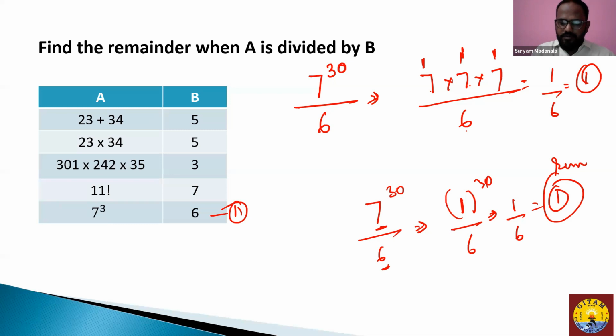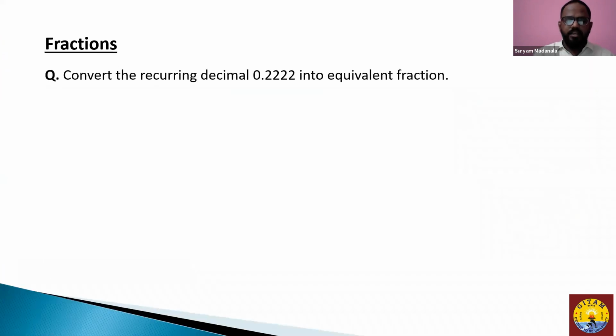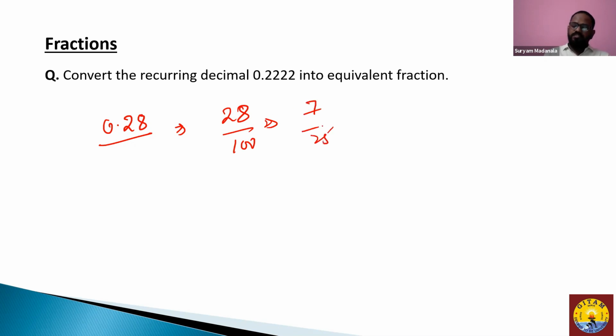Now let's see how to convert decimals into fractions. You will get a question straight away saying that a decimal has to be converted into an equivalent fraction. You won't get an easy decimal. It will mostly be a recurring decimal. If it is a non-recurring one, it's pretty easy because you can just simply divide it by the number of zeros. For example, if I say 0.28, convert this into a fraction, you will straight away divide 28 by 100, and you find the equivalent fraction, 7 by 25.